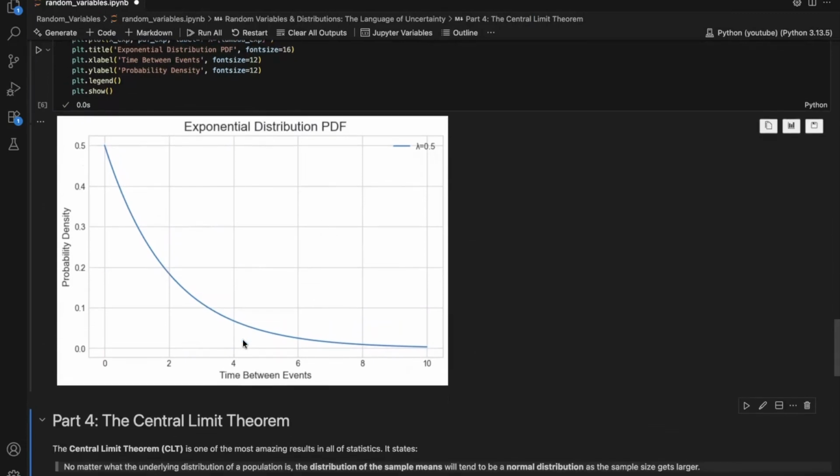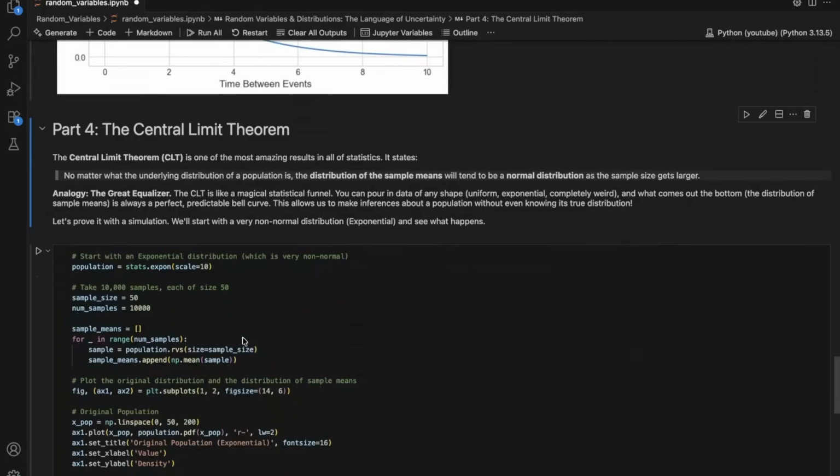Now, all these distributions are unique, but there's a powerful theorem that unites them. This theorem is called the central limit theorem. The central limit theorem states that no matter what your original population distribution looks like, if you take many random samples and calculate the mean of each sample, the distribution of those sample means will always tend to look like a normal distribution. So, we can call it the great equalizer. It's like a magical funnel. You can pour in data of any shape, and whatever comes out is a perfect predictable bell curve.